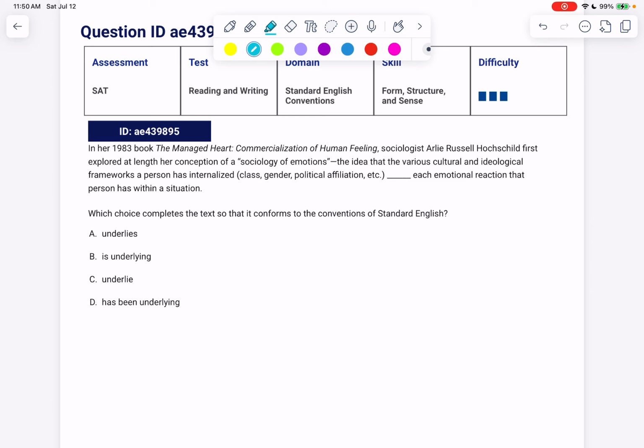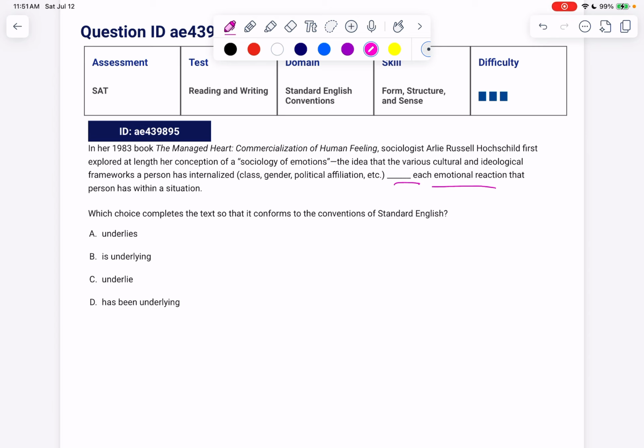It looks like I have four presents. They're all present, so they're not testing us on verb tense. And then what's varying is the number. A, B, and D are singular, C is plural, which makes me feel like the answer is C, but let's double check it. What's underlying each emotional reaction? When I read from the beginning of the sentence, it seems like it's not the managed heart that underlies it. It's not the sociologist Arlie Russell Hochschild.